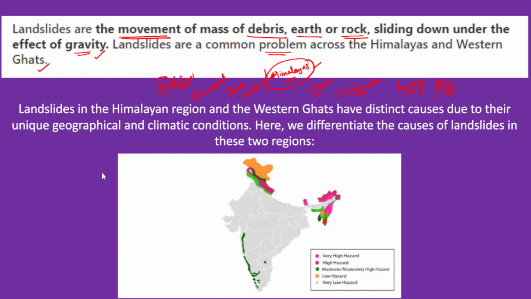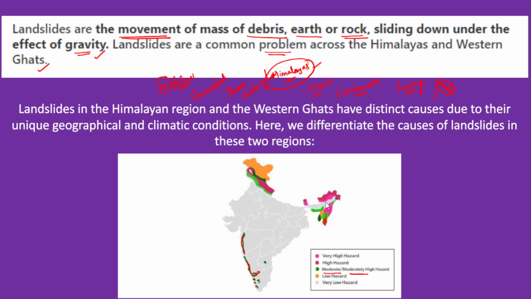Now after writing about this, you just have to understand the vulnerability of different regions for these landslides. Now if you look at the vulnerability map of these landslides, in green you can see here the areas or the regions across the Western Ghats which are vulnerable to landslides. Okay, so this is a moderate or moderately high hazard prone zone for the landslides.